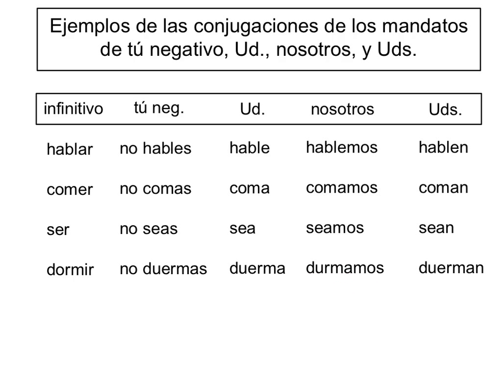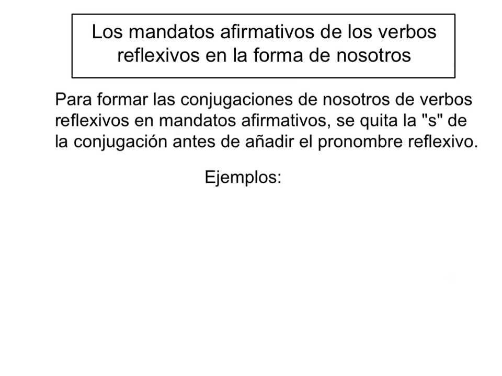And then verbs like pedir, for example, are pidamos. So they have the E to I stem change that is maintained throughout the entire conjugation. Y por fin tenemos duerman en la forma de ustedes. Right, algo especial ocurre con los mandatos afirmativos de los verbos reflexivos en la forma de nosotros.